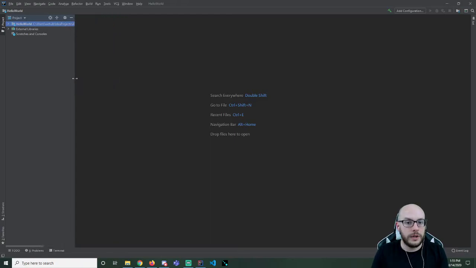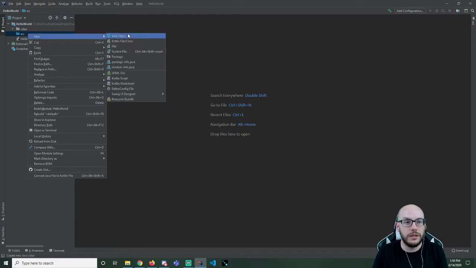So here we are in IntelliJ. It's possible that this project pane, this package explorer, is not visible to you. If it is not, you can double click here where it says Hello World, and that'll pop it out. Okay. I'm then going to expand this project folder, and we see the SRC. That SRC is short for source. We want to put our .java, our source code, in this folder. I'm going to right click on this folder, do a new Java class.